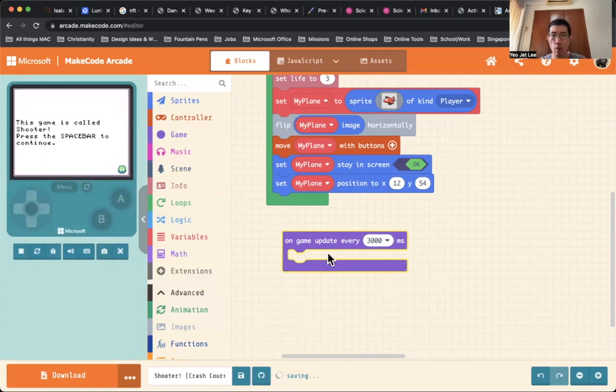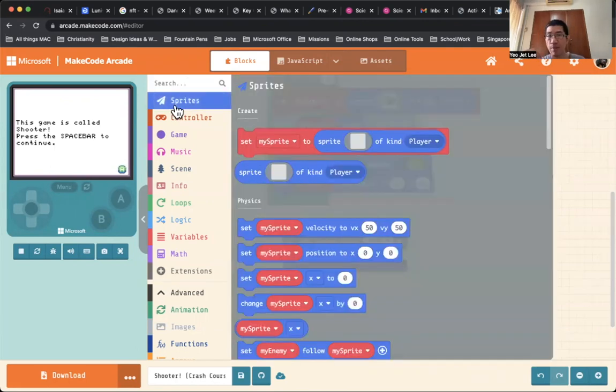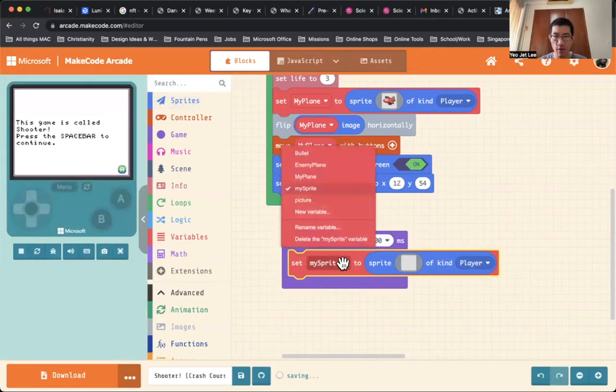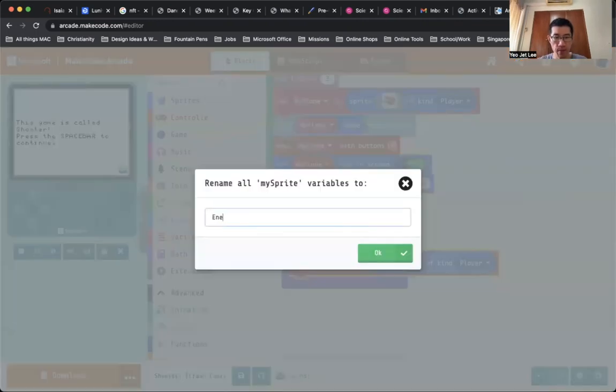So what this event code block does is that every 3 seconds, I'm going to run the code inside this code block. Every 3 seconds, we want an enemy plane to come in from the right-hand side to the left of the screen. That is our objective. And how do we do it? Going to sprites, we're going to create our enemy plane. Same thing, create sprite, click and drag on this. We're going to rename the enemy plane. Click on the down arrow, very quickly rename variable. Enemy plane is the name for the enemy plane.